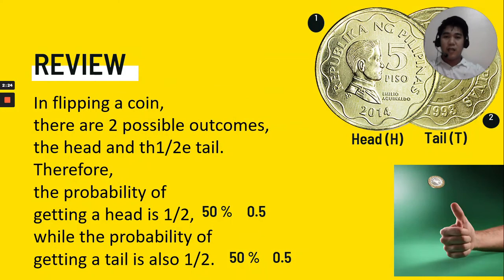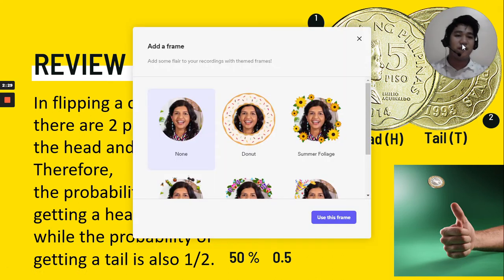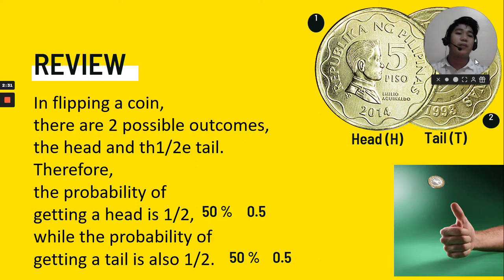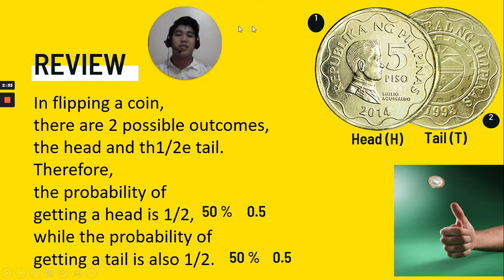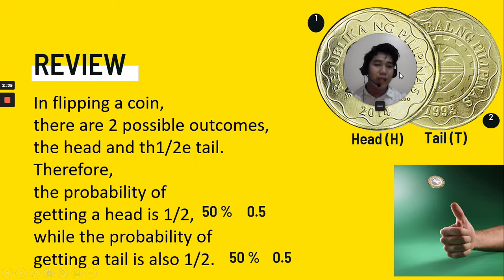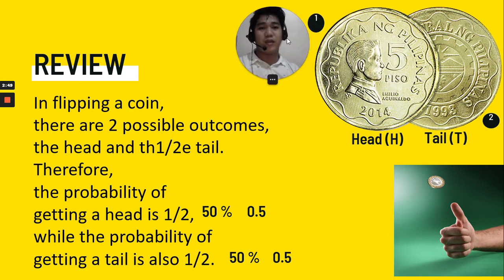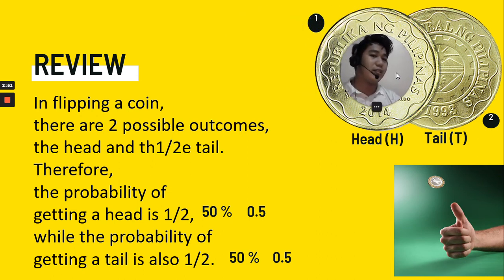Let's continue. Another review from the previous class, we have this activity of flipping a coin, right? With this coin, I will be the head. For the first time in forever, I will be the head in this coin. Not Rizal, not Aguinaldo, or what? It's Surley. Again, let me try again. Print screen. Okay.